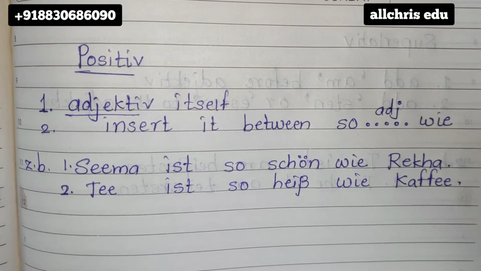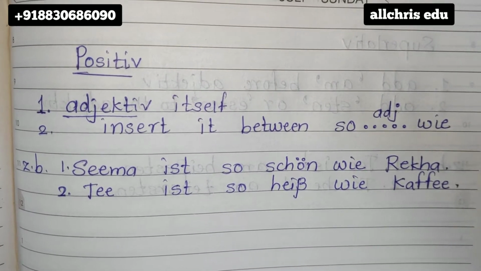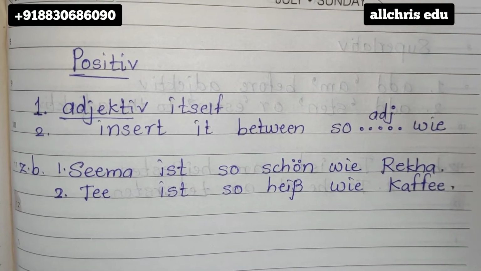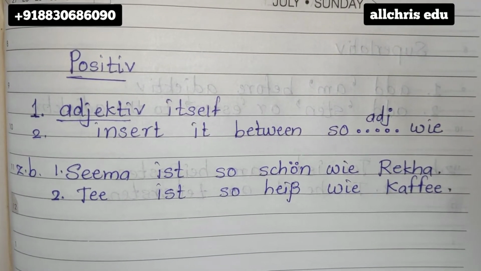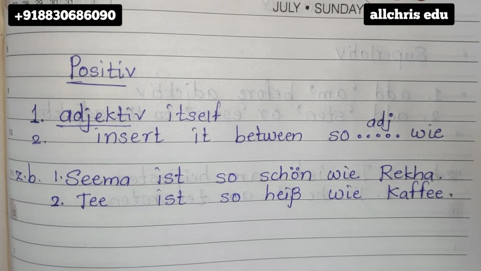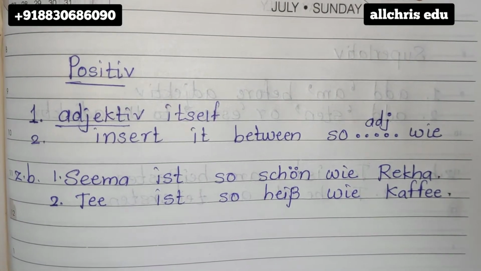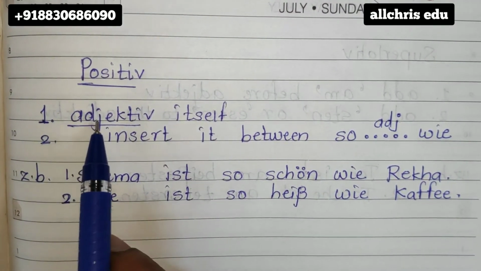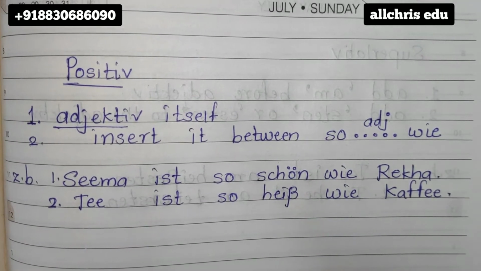Like I told you with the explanation of pronoun, a pronoun is something which is used instead of a noun. In that manner, an adjective is something which is used to give more information about a noun. Like girl. How is the girl? The girl is smart. If you talk about a cupboard, how is the cupboard? The cupboard is expensive, cheap, beautiful. In this manner you are telling more about some noun. So adjective should be clear in your mind. If I ask you what is adjective in German, you should be able to tell me the meaning at least.